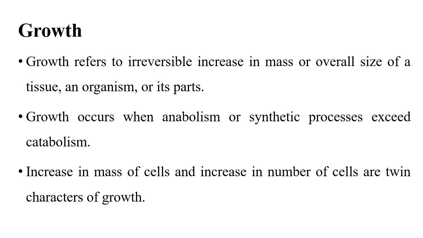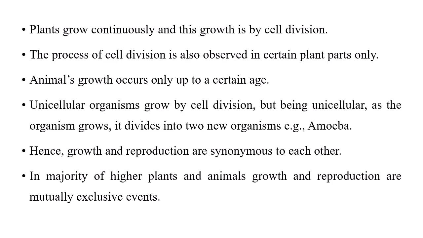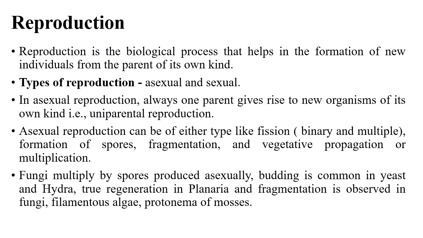Increase in mass of cell and increase in number of cells are twin characteristics of growth. Next, plants grow continuously by cell division. Animals can grow up to a certain age. Plants can grow because they have apical meristem in their apical parts, root apical meristem. Then reproduction is a biological process that helps in the formation of new individuals from the parents.